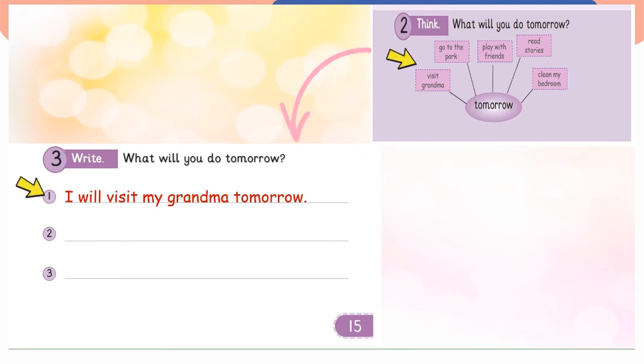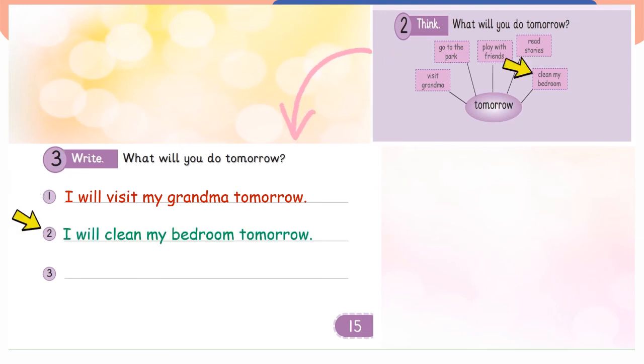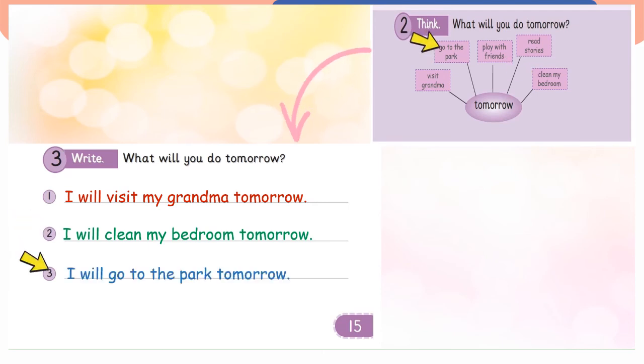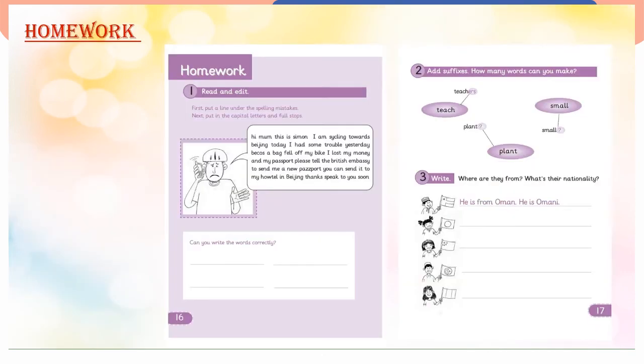I will visit my grandma tomorrow. The second sentence, I will clean my bedroom. Very good. And the last sentence, I will go to the park tomorrow. Very good.